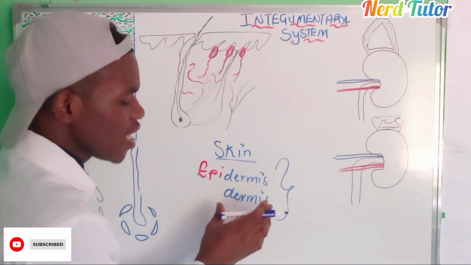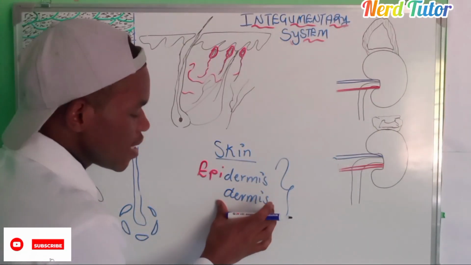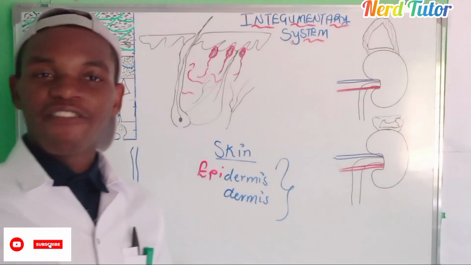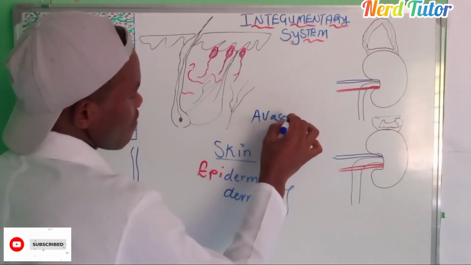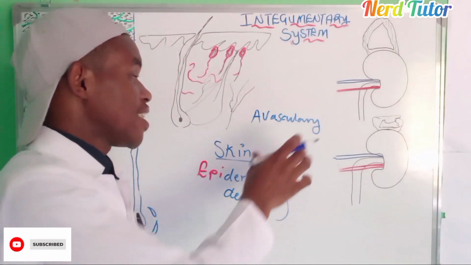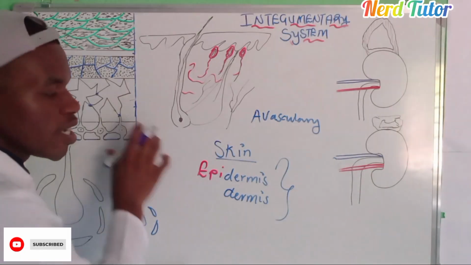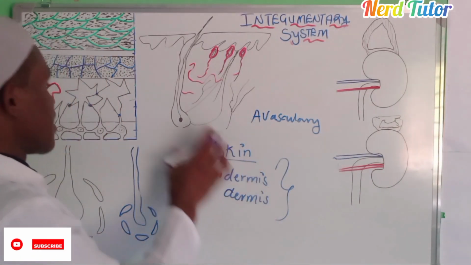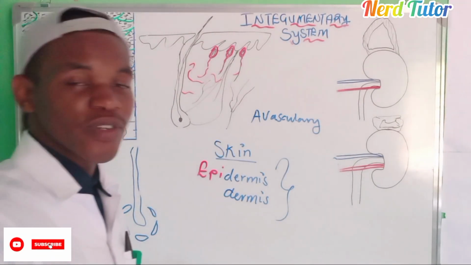Why? Because the hypodermis only acts as an anchor. But the dermis is the part which feeds the epidermis, because the epidermis is avascular. The word avascular simply means it doesn't have veins or capillaries. But how does this cell survive? All thanks go to the dermis, because it is because of the dermis that the epidermis is surviving. The dermis has got capillaries and veins.